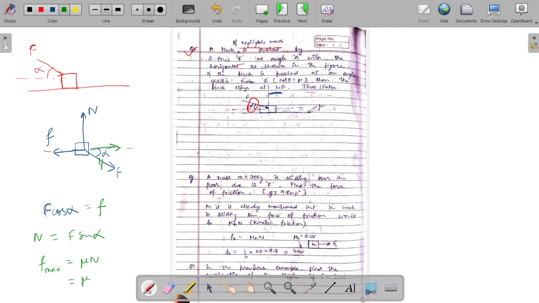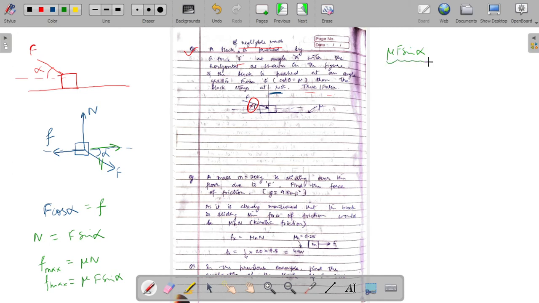So this would give us the value mu into F sin alpha. This is the maximum value of friction that is available to us.